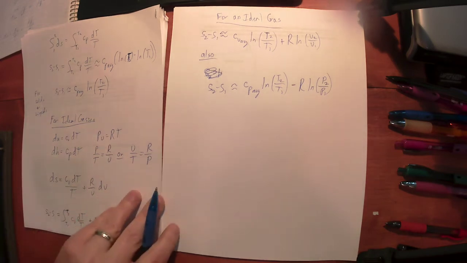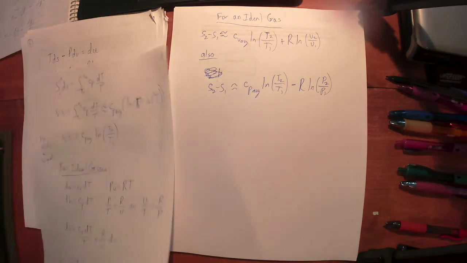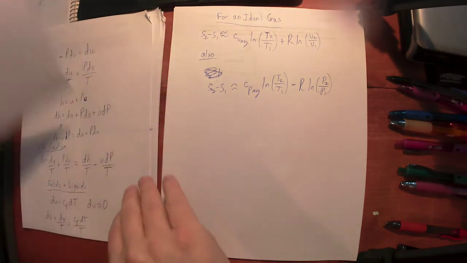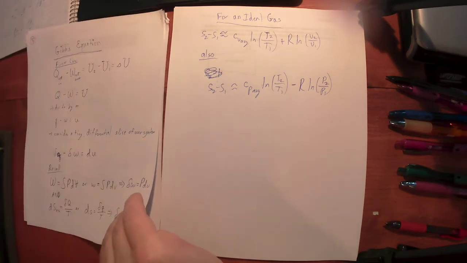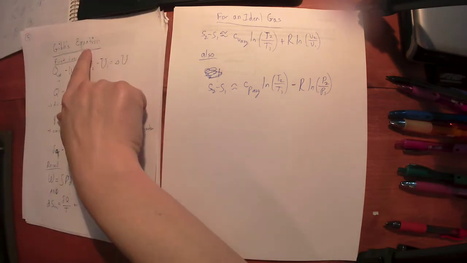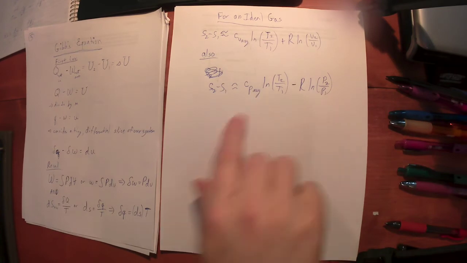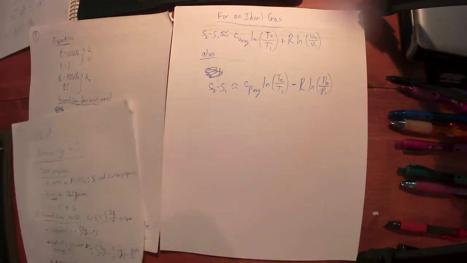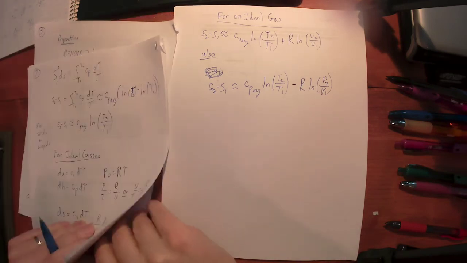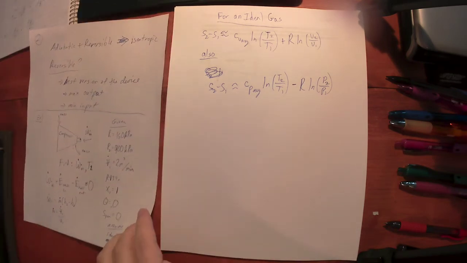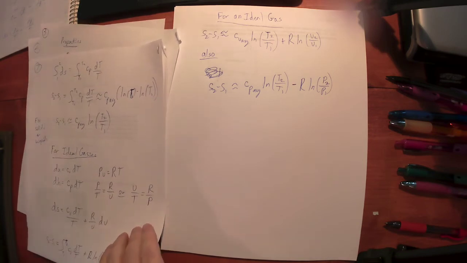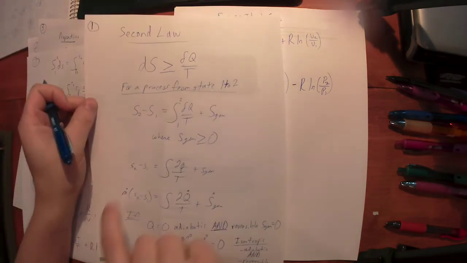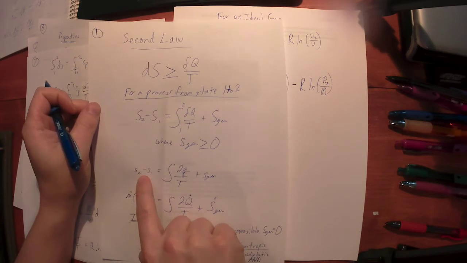Okay, so let that sink in just for a second. Again, what does this do for us? The whole goal, this is Gibbs' equation for an ideal gas. The whole goal here was to determine delta S. What are some ways I can determine delta S? Why is that important? Well, that's the second law equation, which is over here, sheet 1, second law equation. I need to be able to quantify delta S.